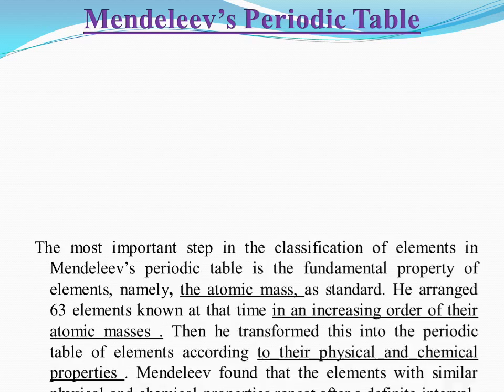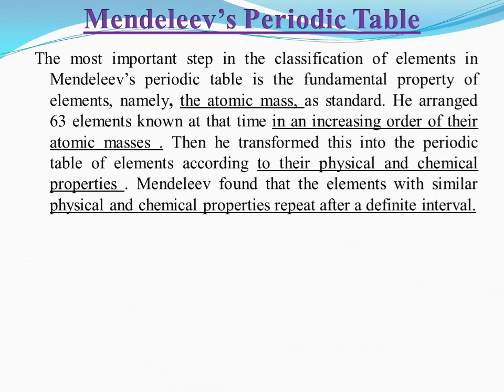Now we are going to study Mendeleev's periodic table. The most important step in the classification of elements in Mendeleev's periodic table is the fundamental property of elements, namely the atomic mass. As a standard, he arranged the 63 elements known at that time in increasing order of their atomic masses. Then he transformed these into the periodic table of elements according to their physical and chemical properties.